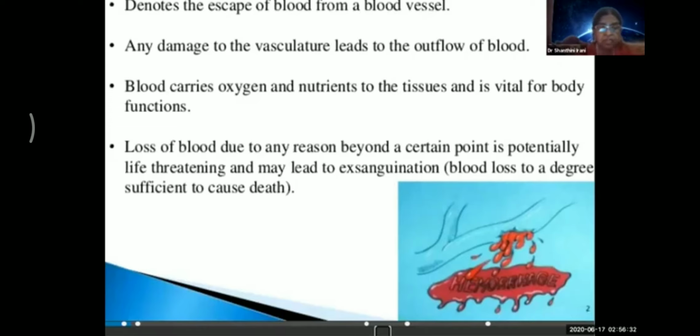Next classification is depending on the nature of the bleeding vessel. Arterial hemorrhage is bright red in color, with blood emitted as a jet with each heartbeat. Venous hemorrhage is dark red in color because there is deoxygenated blood, and the blood flow is steady and smooth. And capillary hemorrhage is bright red in color, and there's a generalized oozing of blood instead of the flowing of blood.